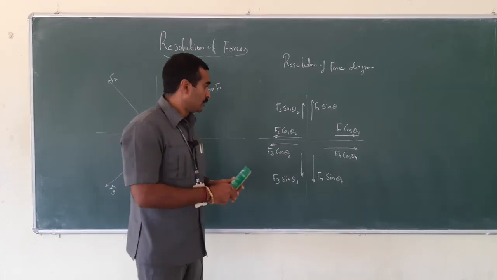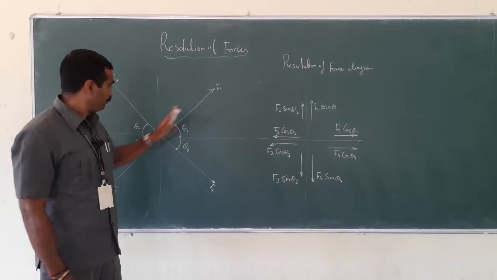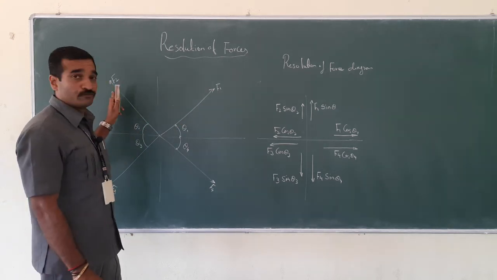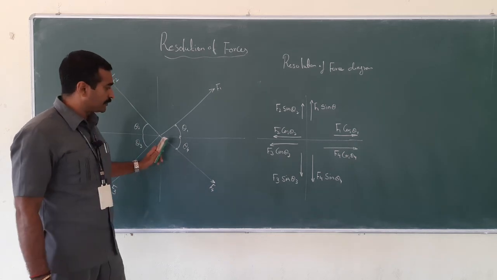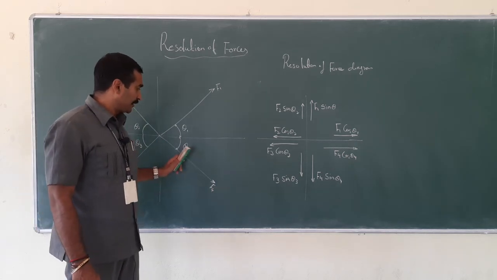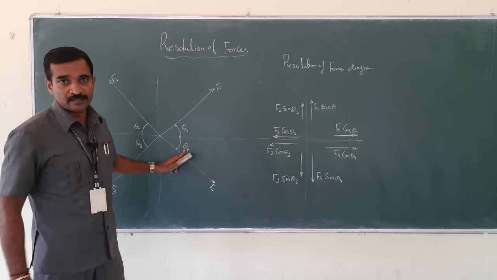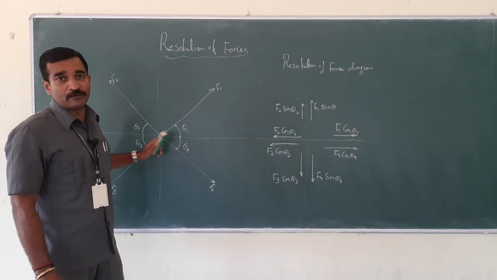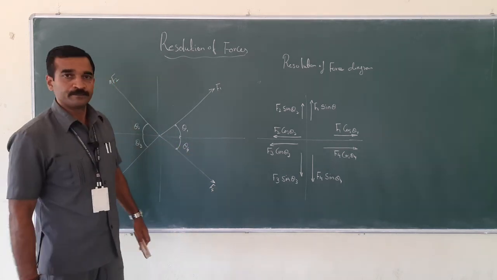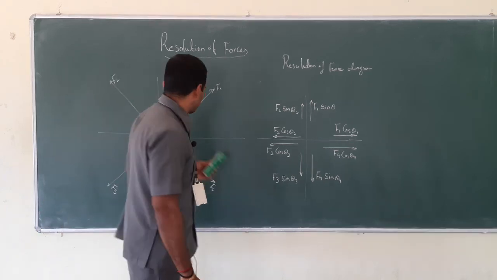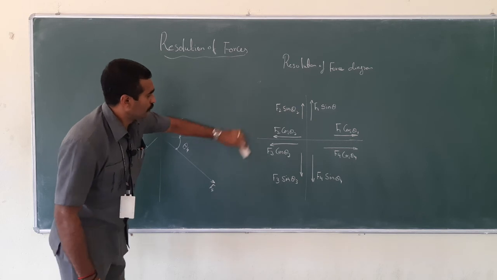Theta 1 is the inclination for force F1, theta 2 for F2, theta 3 for F3, and theta 4 for F4. The inclination should always be with horizontal, which is this X line. Got it? Let me wipe this and proceed from that drawing.